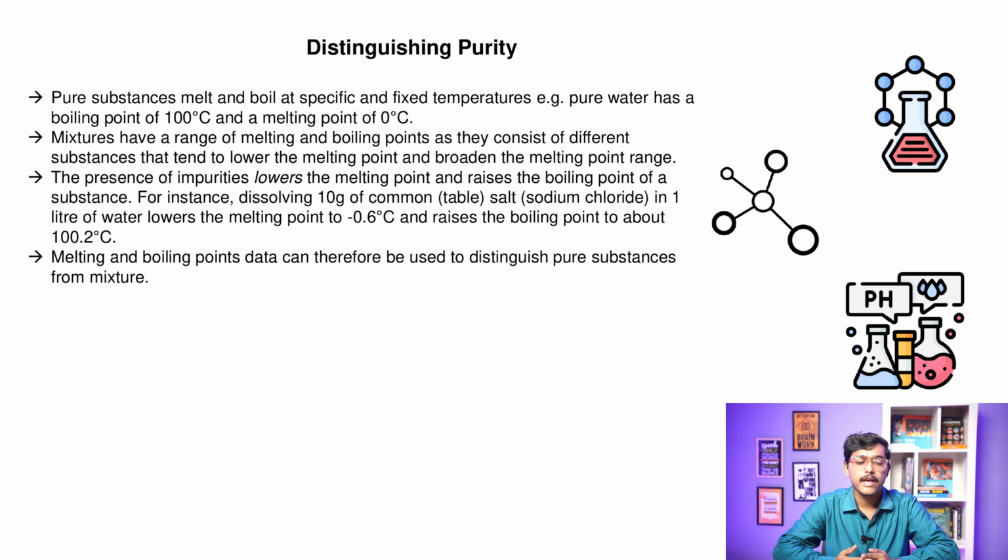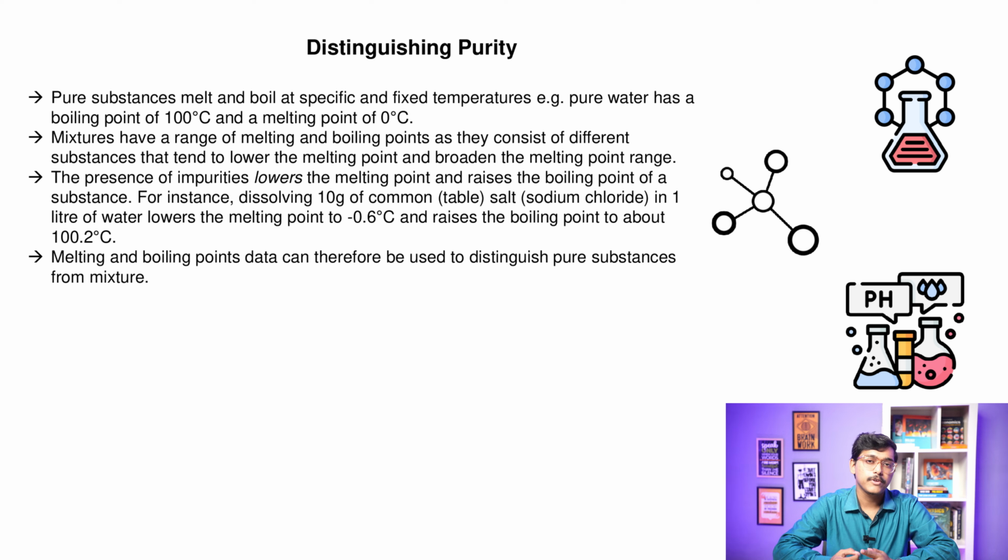So, how do we distinguish between pure and impure substances? Well, pure substances have boiling and melting temperatures at specific and fixed temperatures. For example, pure water melts at exactly 0 degrees Celsius and boils at 100 degrees Celsius. On the other hand, impure substances or mixtures melt and boil at a range of temperatures because the substances tend to lower the melting and boiling point range. The presence of impurities also lowers the melting point and raises the boiling point of the substance.